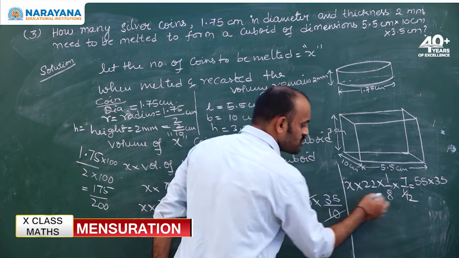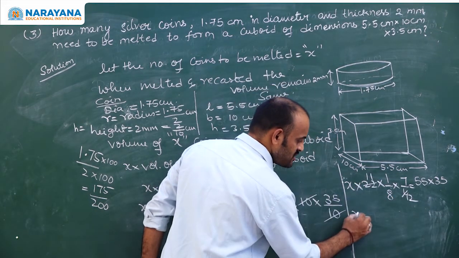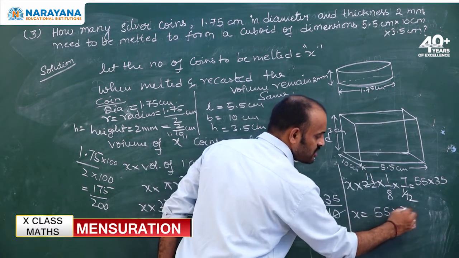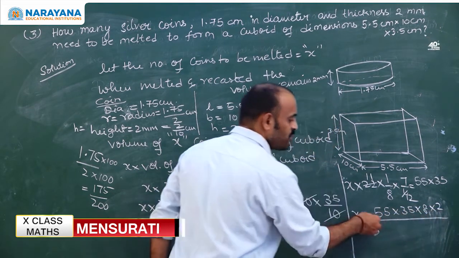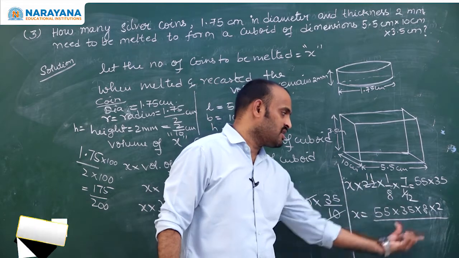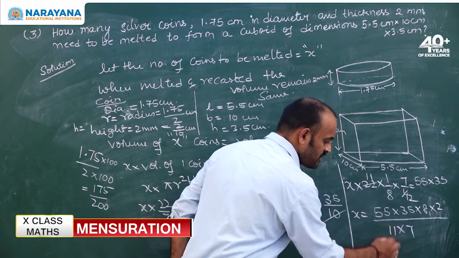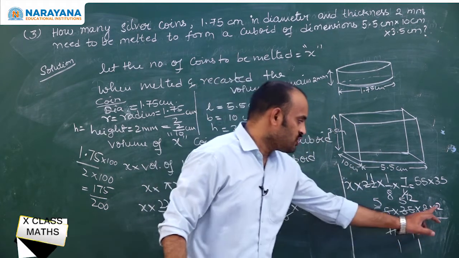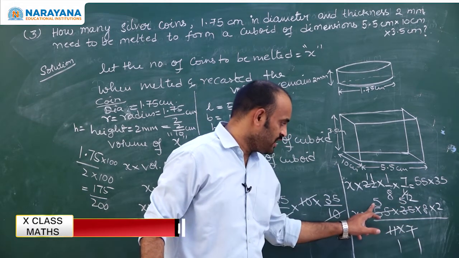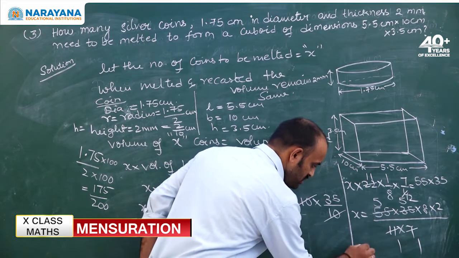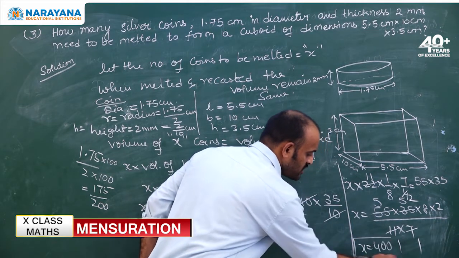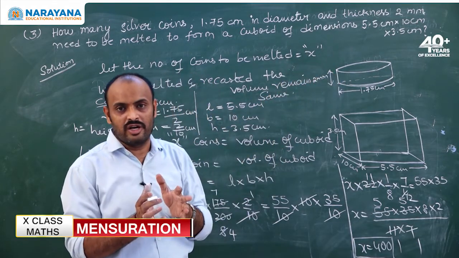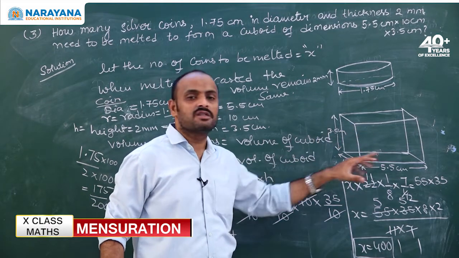Otherwise one more 2, 2 11's. X is equal to, these two are in division, so they will multiply on the other side. 55 into 35 into 8 into 2 divided by, here 11 and 7 are multiplying, on the other side they will divide. 11 into 7. 11 ones, 11 fives. 7 ones, 7 fives. So 2 into 5, 10. 10 into 5, 50. 50 into 8, 400. That means 400 coins are to be melted. Then only, if you melt 400 coins, it forms a cuboid of these dimensions.